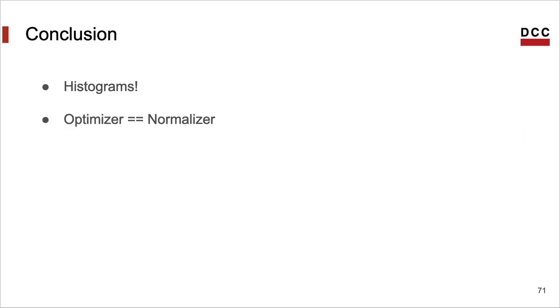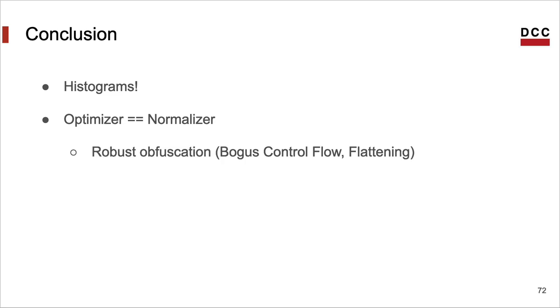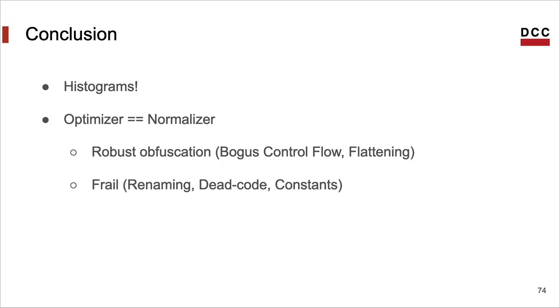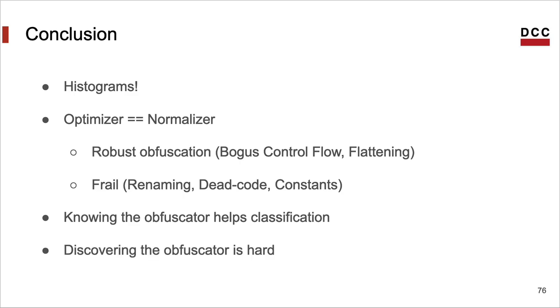Second, sometimes you can use the optimizer as a code normalizer to revert the effect of obfuscation. But there are some pretty robust obfuscation techniques. For instance, control flow flattening is very resistant against optimizations. But then, control flow flattening is not very effective against histograms. And there are also frail obfuscation techniques which optimizations revert totally. And knowing the obfuscator really helps in classification. However, guessing the obfuscation is a hard problem. We explored this question in the paper.